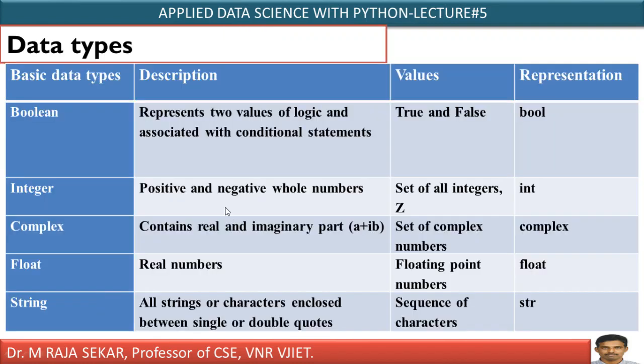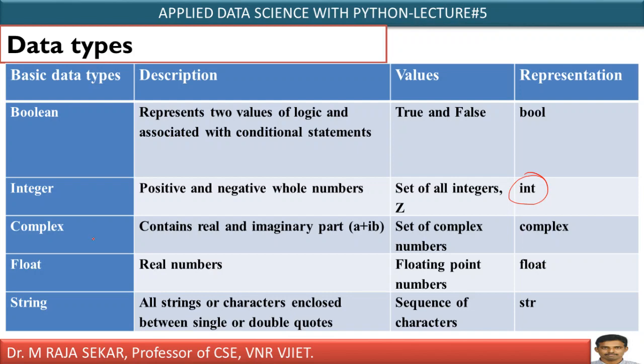Let me proceed further. These are basic data types. Boolean is a data type. What does it mean? Boolean represents 2 values, it will represent either true or false. What is the representation of Boolean data type? Bool. Integer is also one of the basic data types. Integer means positive or negative whole numbers, 0, plus or minus 1, plus or minus 2, plus or minus 3, like that. What is the representation? It is int.